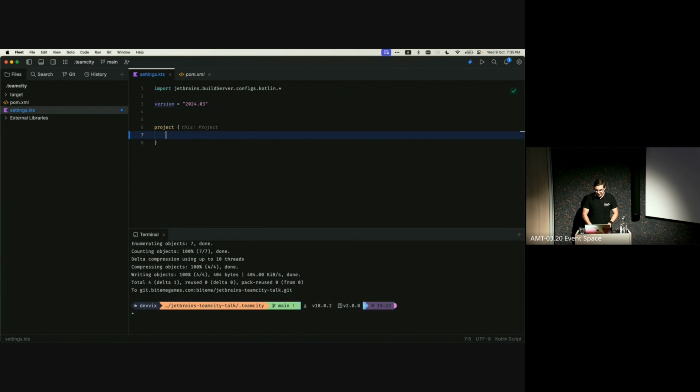And then in TeamCity, you obviously always have to also reference this in your project. I'm going to say obvious a lot because I expected a little bit more people to have already worked with this before, but it's all fine. I will try and explain as much as possible.